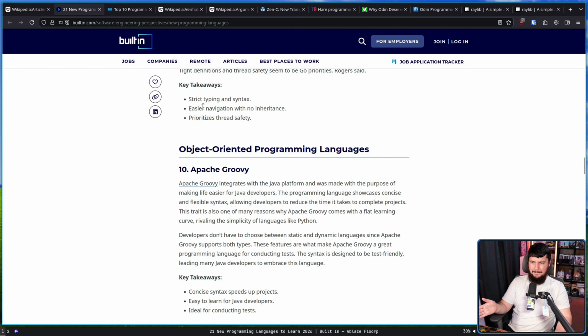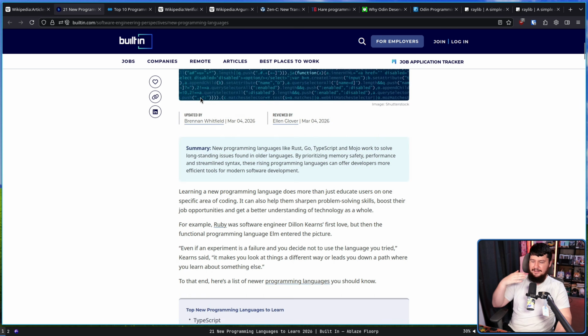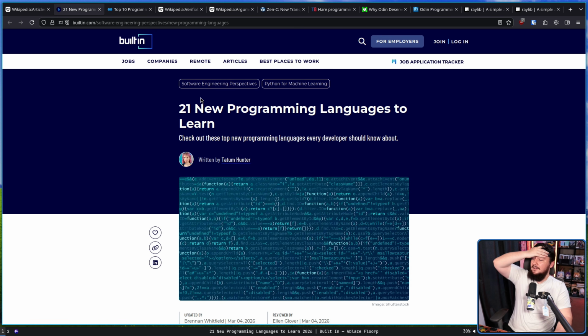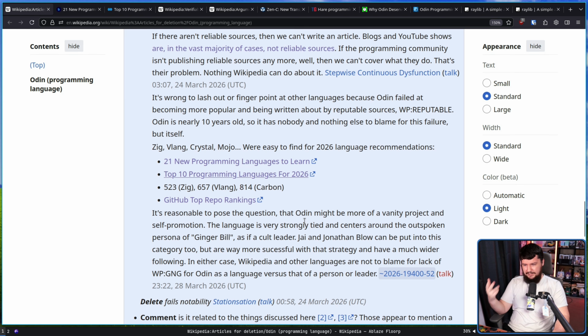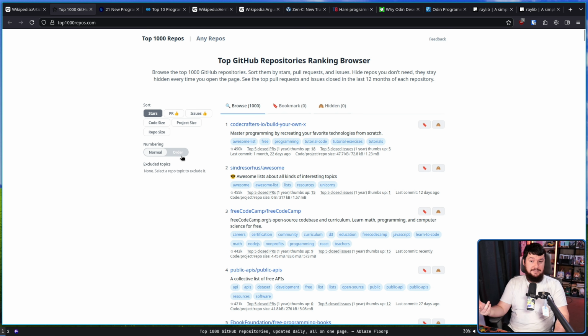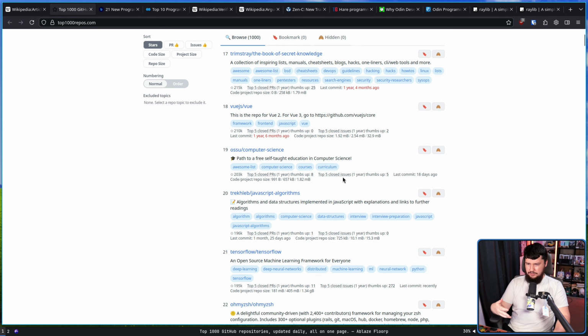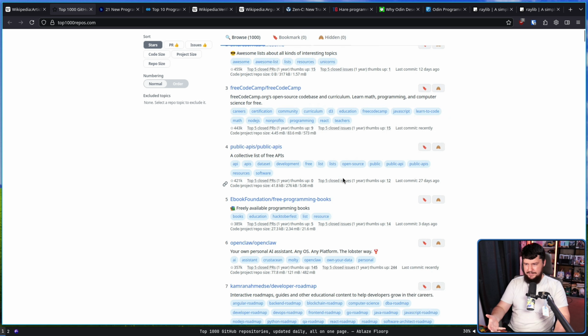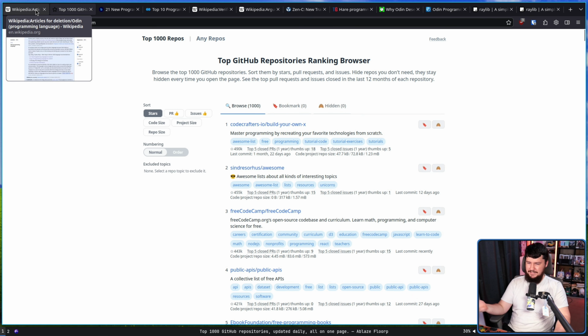Why? Honestly, it just seems like there is this sort of, how would I say it, bias. Yeah, just like you use the rules as a justification to delete something, you don't actually care about the rules. And this isn't an article, this is just a listing of popular repos on GitHub. So, yeah. Not sure why that one's even included here.